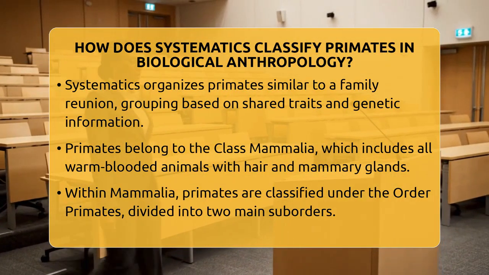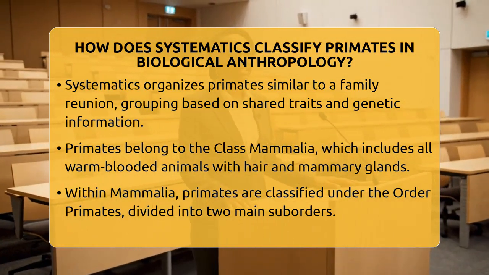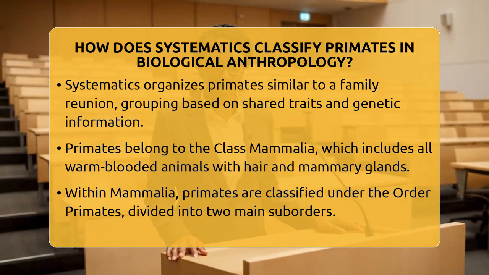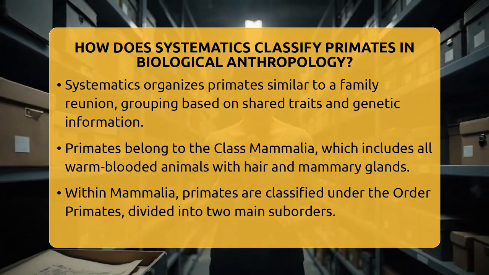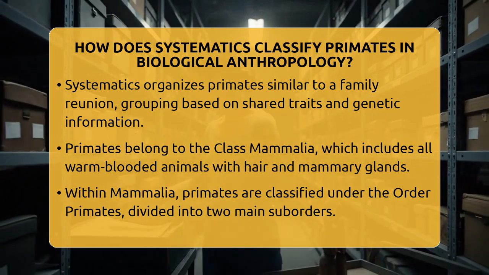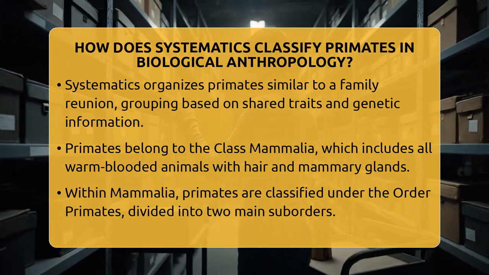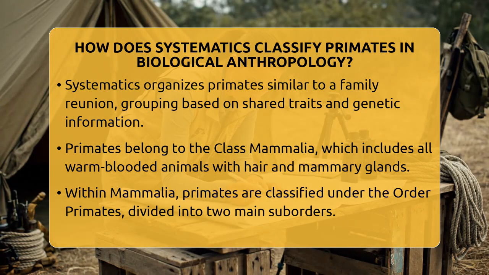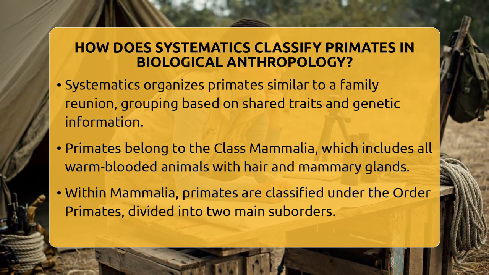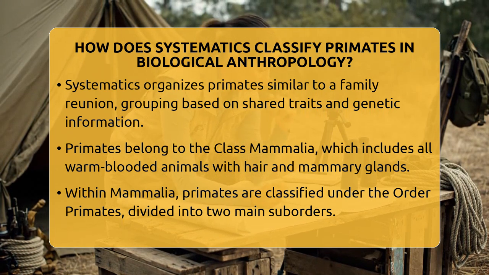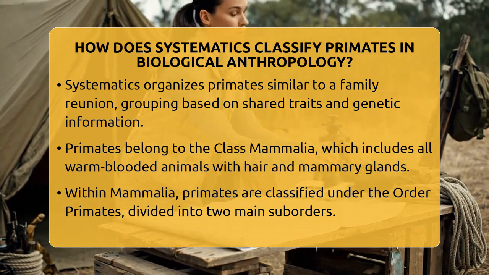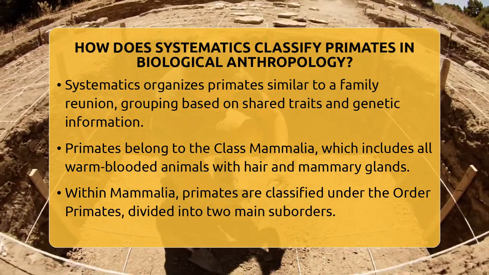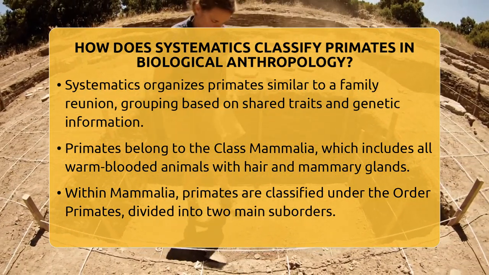How does systematics classify primates in biological anthropology? Imagine trying to organize a huge family reunion where everyone looks a little different but still shares some common roots. That's kind of what systematics does with primates. It groups them based on shared traits and genetic clues, showing us how they are all connected through evolution. In biological anthropology, this helps us understand the diversity of primates, how they evolved, and how humans fit into the